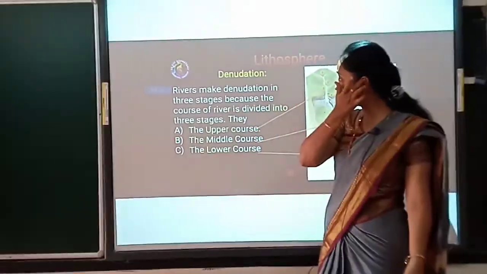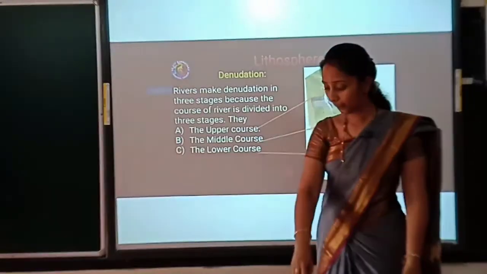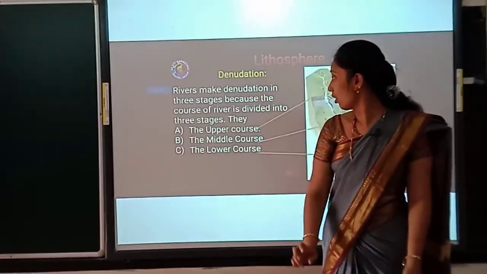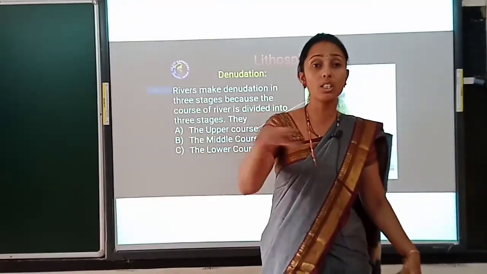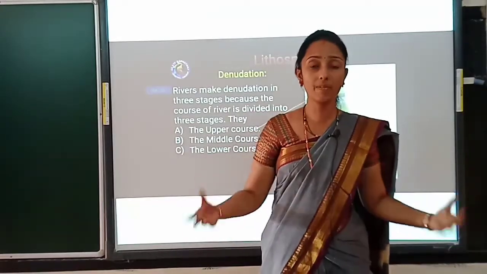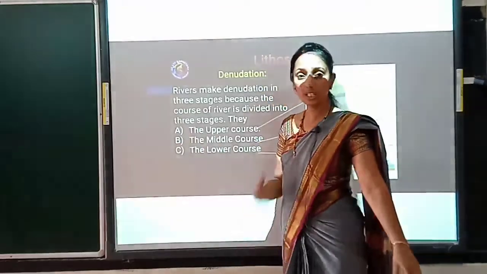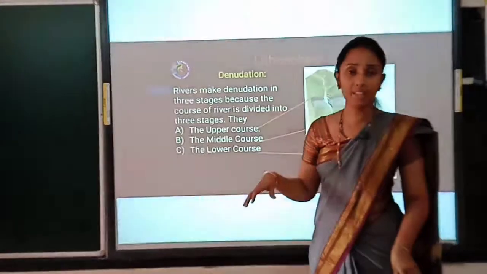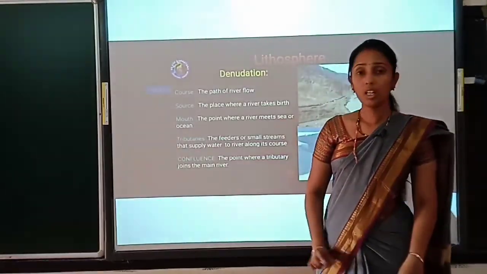So what is denudation? River makes a denudation. Denudation is where the surface of the landscape will change into another form, and that is referred to as denudation. There we referred to the first agent as river. River means the flow of a river, that was called a river.